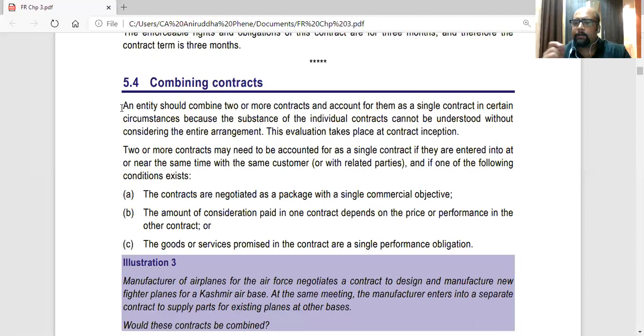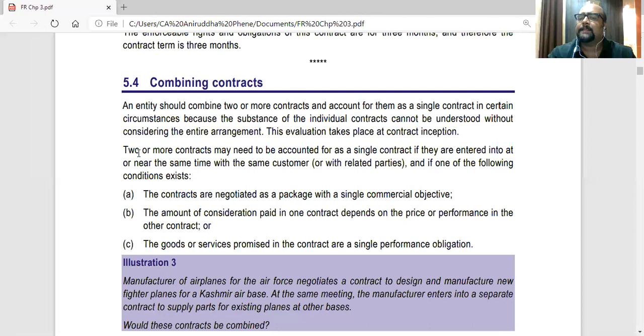So let's see what they are talking about. An entity should combine two or more contracts and account them as a single contract in certain circumstances, because the substance of the individual contracts cannot be understood without considering the entire arrangement. So one contract cannot be understood in isolation. It has to be understood with other contracts because they are connected. This evaluation takes place at contract inception. At the start only, you need to understand that these contracts are connected. So they have to be accounted as a single contract only.